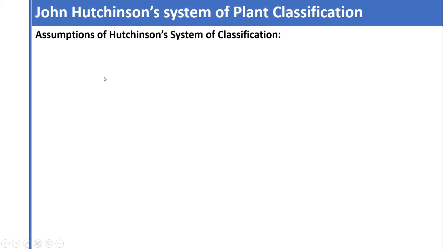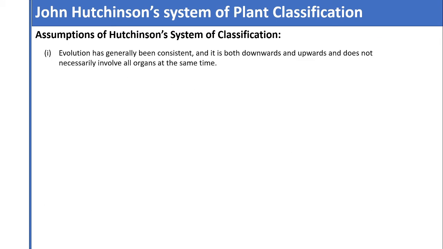Now we will study the assumptions of Hutchinson's system of classification. The first assumption was that evolution has generally been consistent, and it is both downward and upward and does not necessarily involve all organs at the same time.